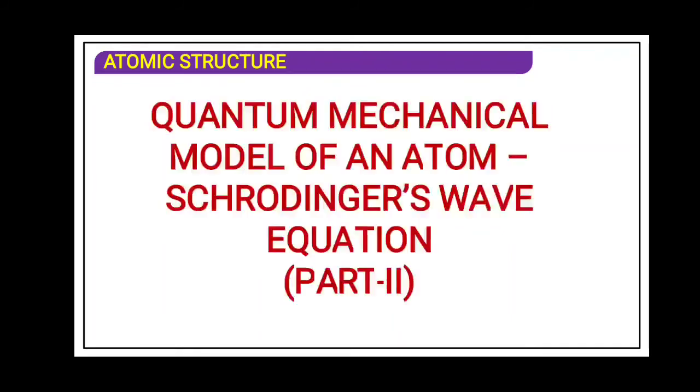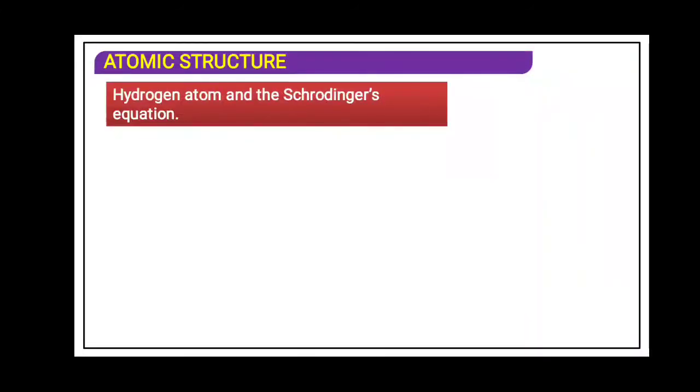So now we are going ahead to understand a very simple part of quantum mechanics that has been given in our textbook in order to understand the structure of atom. Quantum mechanical model of the atom, with the help of the Schrodinger wave equation. Only the Schrodinger wave equation you have to remember, that is H cap psi is equal to E psi. Psi is the wave function.